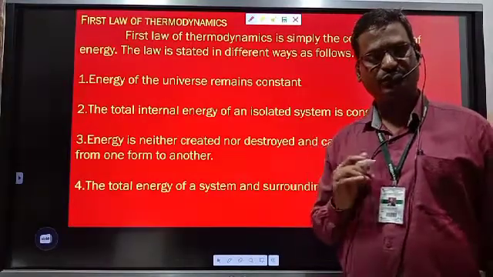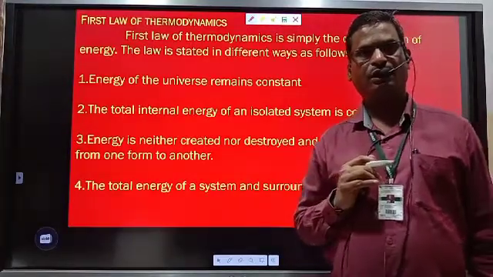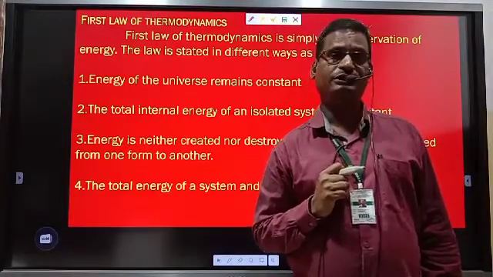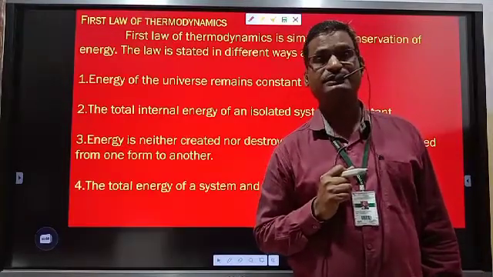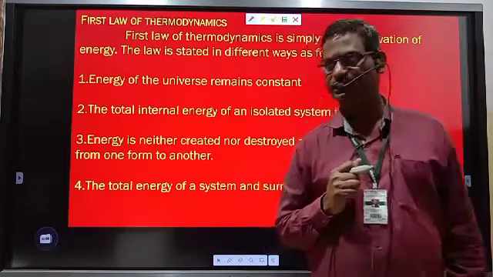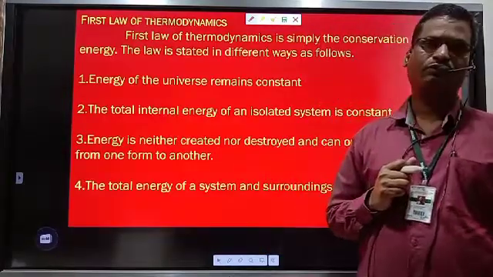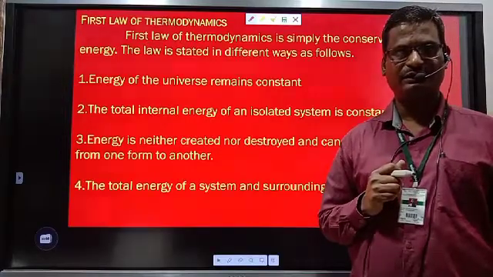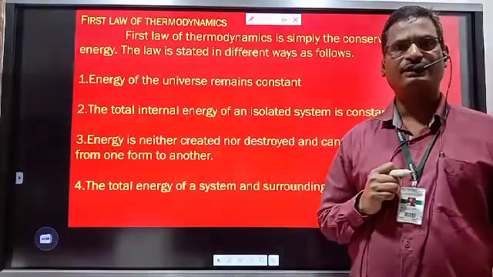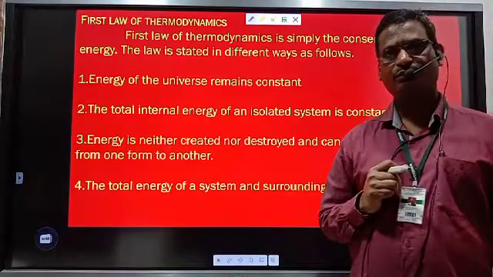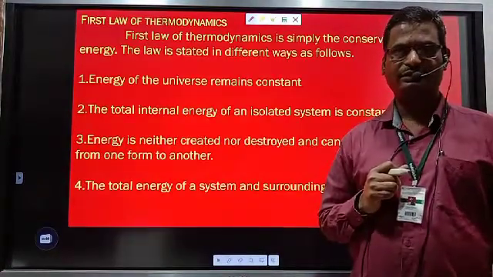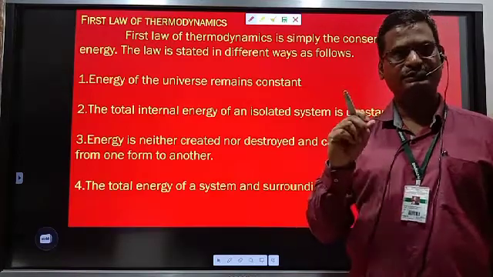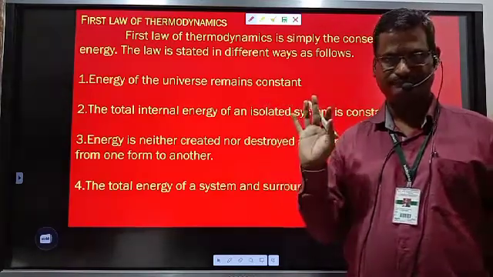At the start also I told you that the law of conservation of energy is the first law of thermodynamics, that is, energy can neither be created nor destroyed. Just one form of energy is converted into another form of energy, and the total quantity of energy remains constant because it is conserved. Therefore, that is the law of conservation of energy.